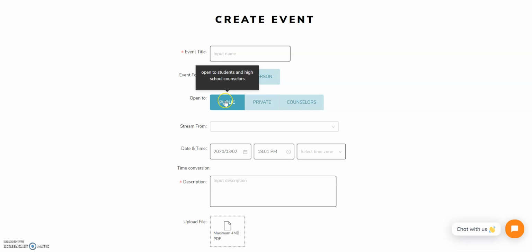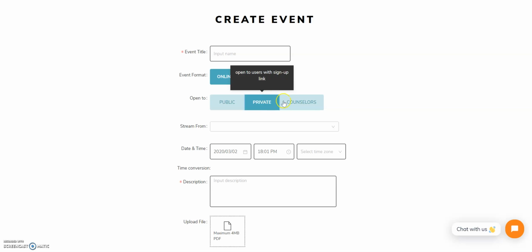A public event means that every user, whether student or counselor, will be notified about the event that you've just created. A private event allows you to get a unique link that you send directly to individuals you want to invite, whether that be accepted students or from a particular high school. Counselors means your event will only notify high school counselors that are using Udentity.